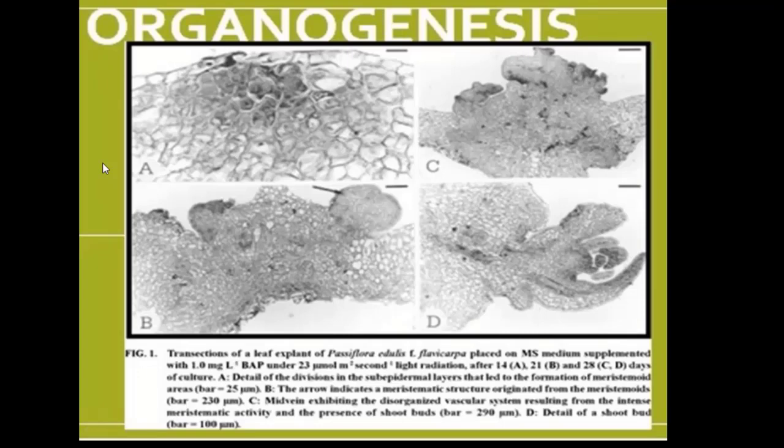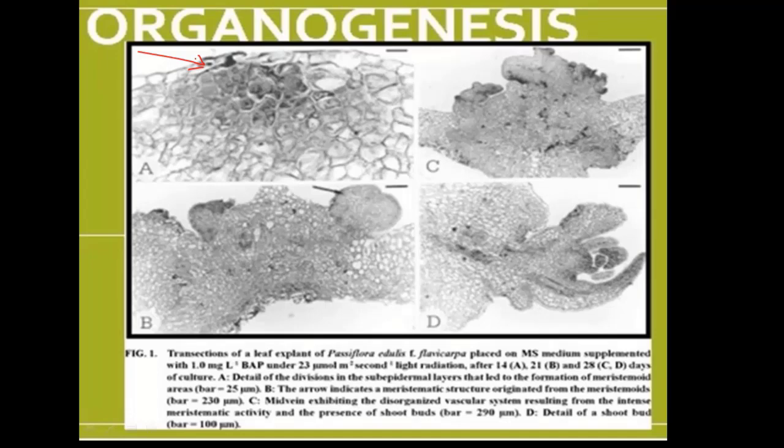This is a section through callus to reveal histological changes during organogenesis. Here you are seeing a portion of callus with more or less rounded cells, and after some time this callus undergoes vascularization.